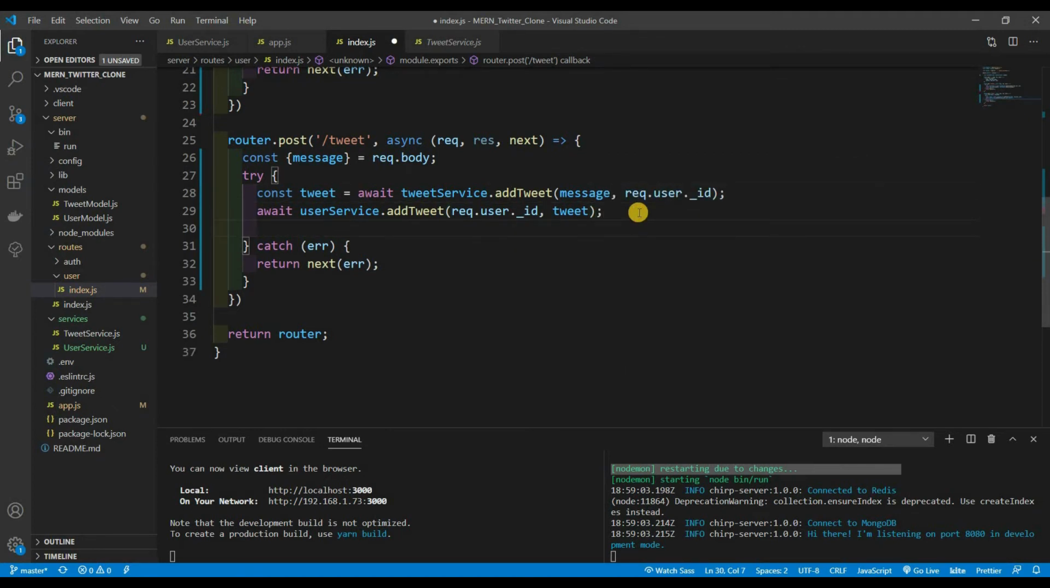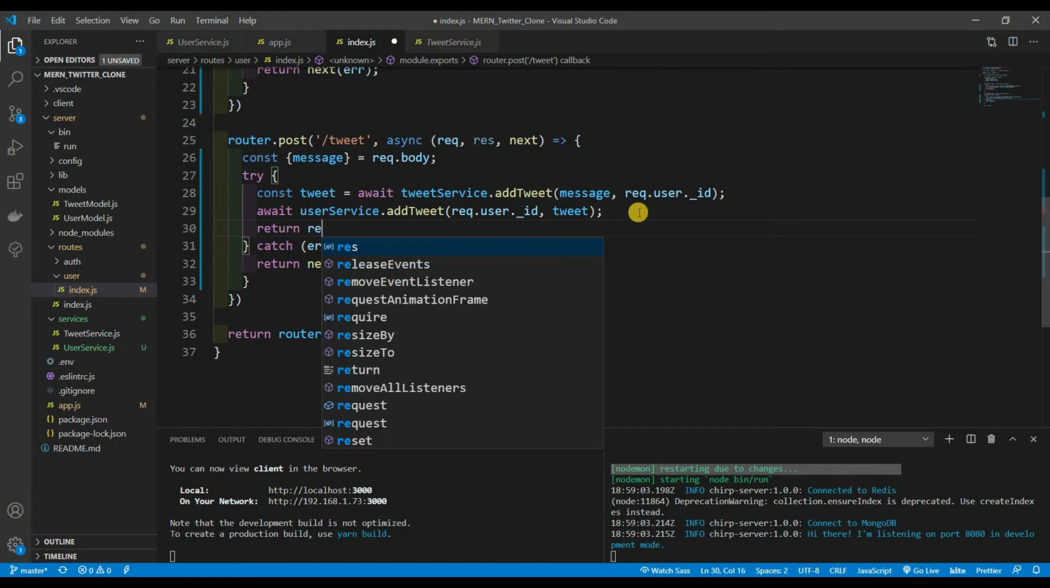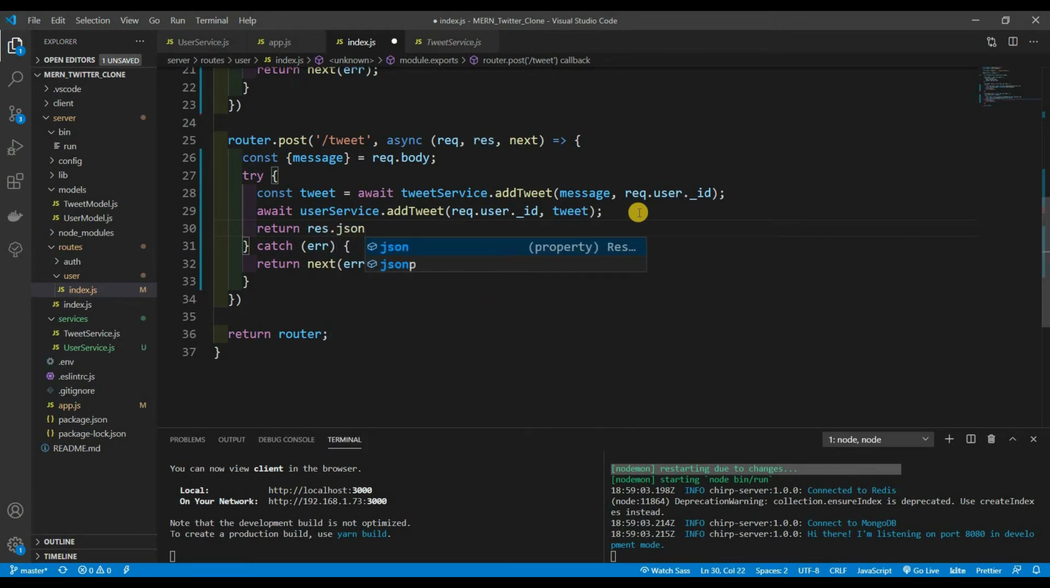And then once all that's done, return res.json. And we're going to simply send a message back saying, hey, added tweet to user. I mean, you don't really have to send anything back, because there's no reason to, right? We could just return next and that'll be it, with nothing inside of it.